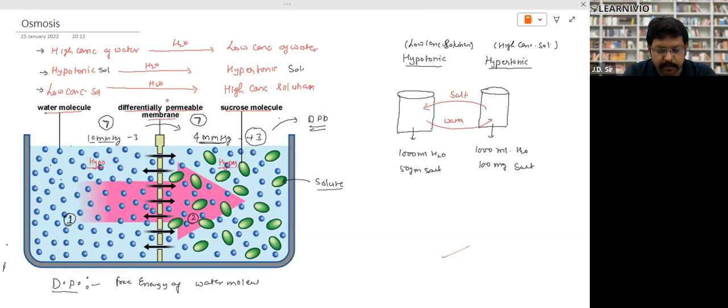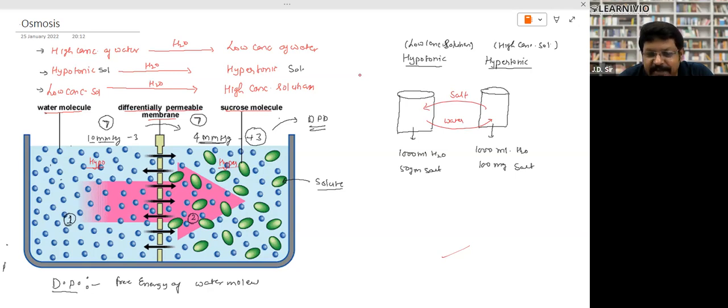I repeat it. Taking out the marine fish from the ocean or salt lake and putting it into a sweet water or soft water aquarium, what will happen to the fish? The fish will swell up. Why? Because water from the aquarium will move into the fish's body.